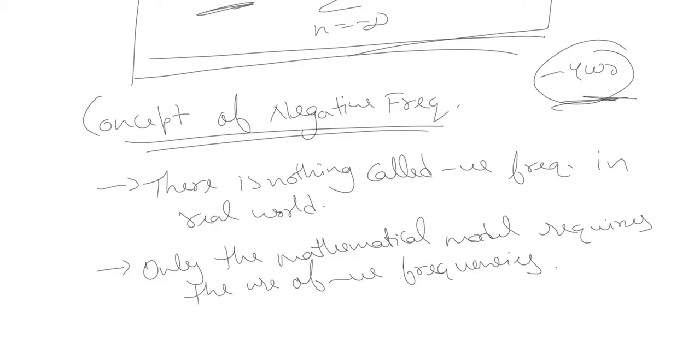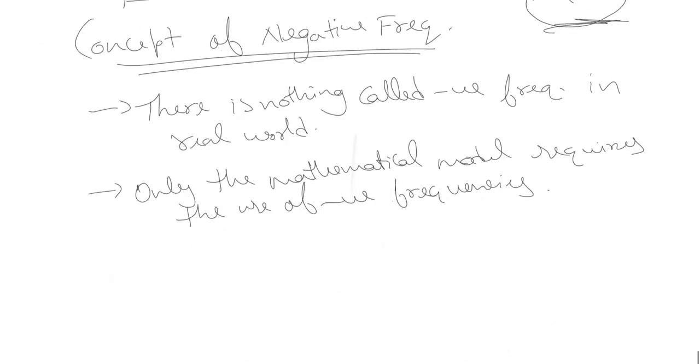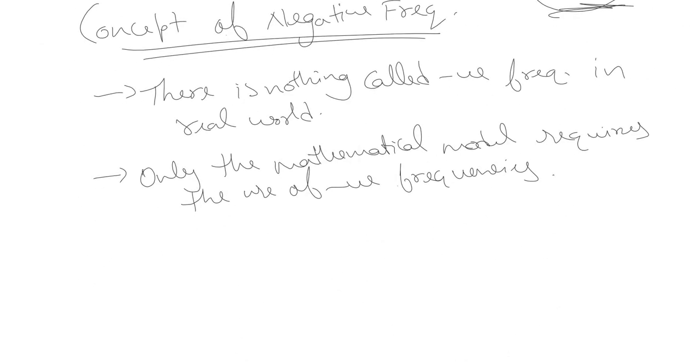In the actual real world, there is nothing called negative frequency. Only these mathematical models, the synthesis equation and the analysis equation, require the use of negative frequency.